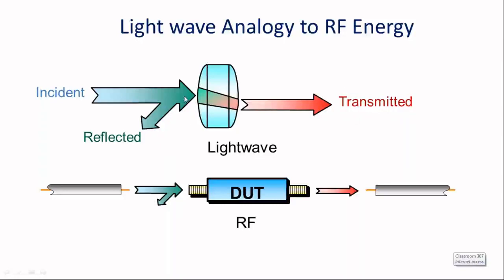But due to the refractive indices and all, some of the energy is also reflected back. So whatever light energy is incident on this component is not totally transmitted, but rather some of the energy is reflected back.